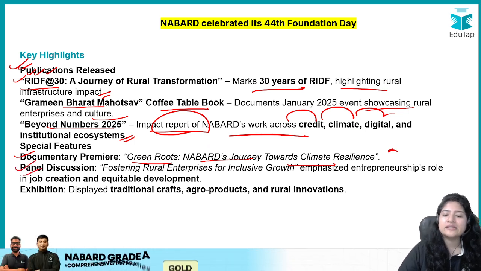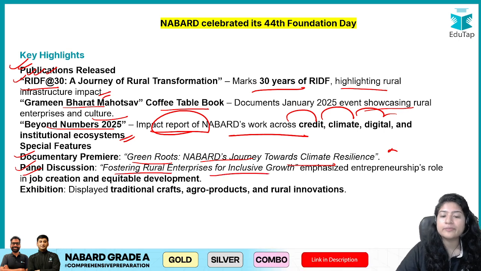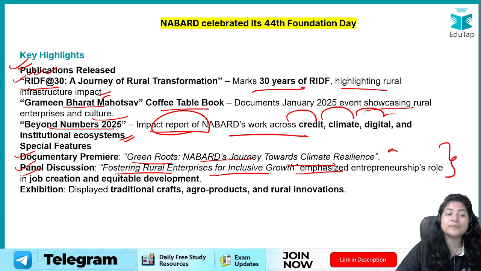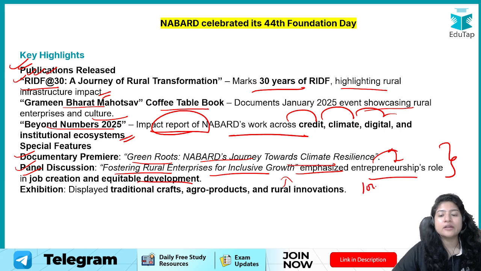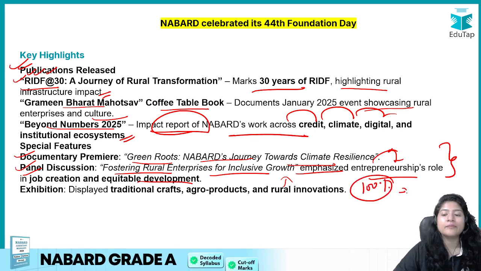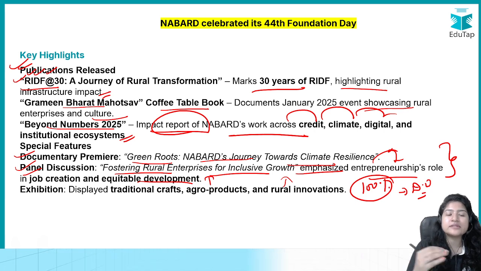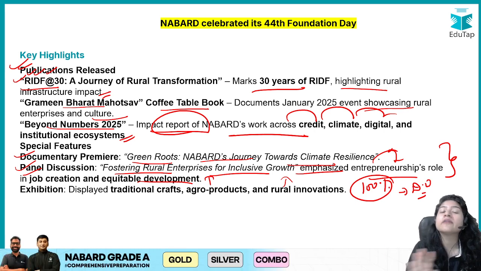Besides this, a panel discussion happened on fostering rural enterprises for inclusive growth. Now, if you want to focus on this, the panel discussion was for inclusive growth, emphasizing entrepreneurship's role in job creation and equitable development. I'm not saying that it is 100% something that will come in your descriptive writing. I'm just saying that you can focus a little on this, because it was discussed in the panel discussion of NABARD Foundation Day.